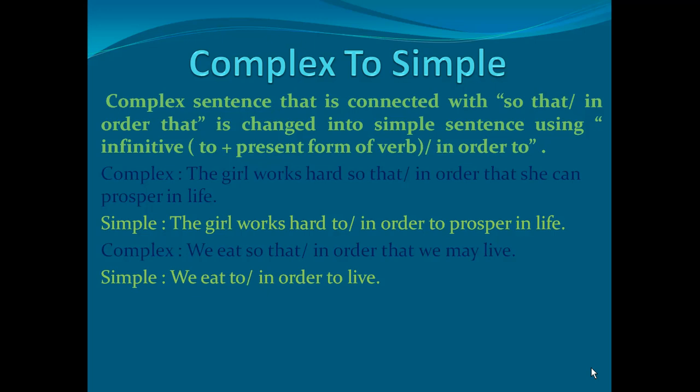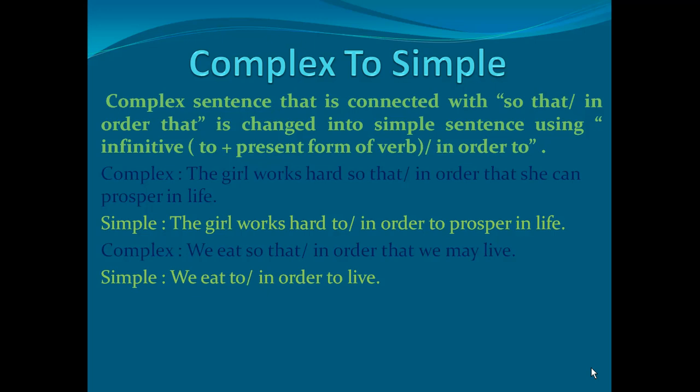The girl works hard to or in order to prosper in life. Okay. The next sentence: we eat so that or in order that we may live. We eat to live or we eat in order to live.